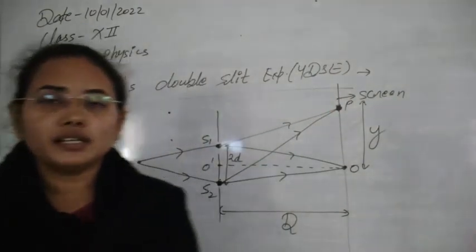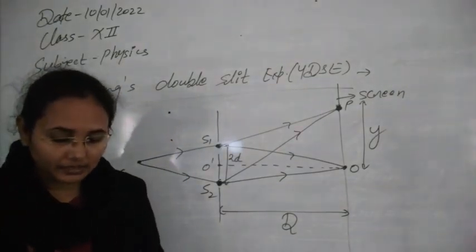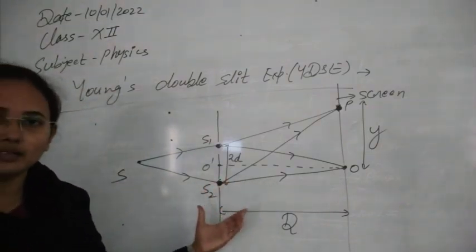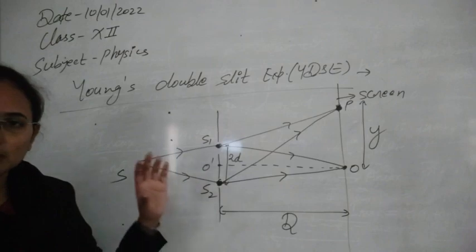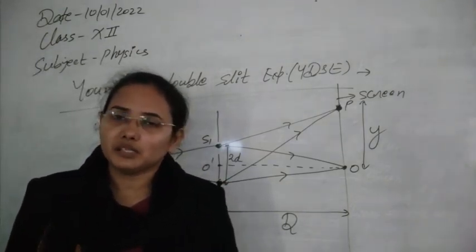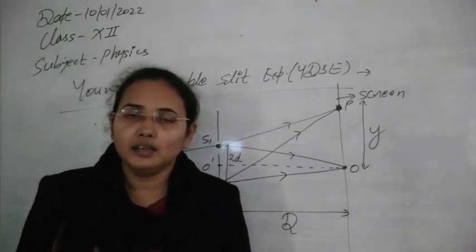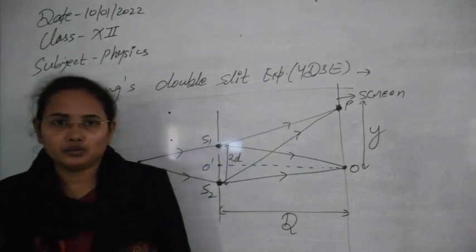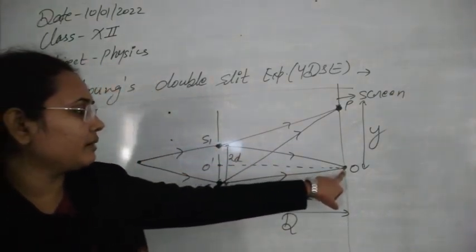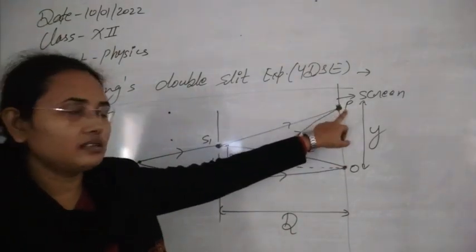So this is Young's double slit experiment and its mathematical treatment, which we will do in the next class. For today I have told you only this ray diagram, and I think it is well understood by you. This is just a concept map for the next class. When you come, this map will already be in your mind, so you can revise and understand the topics better. First we will discuss the wave that is reaching O, then we will start our discussion for the wave that is reaching P.